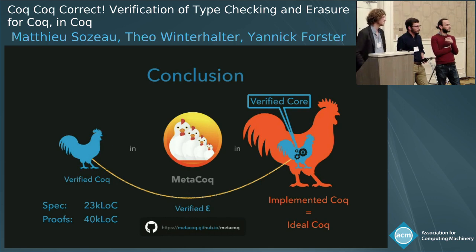So I wonder whether you guys are planning to generate a .vo file that can be independently checked by this ideal Coq or not? It's a matter of engineering. I mean, we could actually write a standalone program now that checks the .vo files. Are there any features currently in .vo files that fall outside your verified code? Yeah, so the eta conversion, template polymorphism, and modules. Okay. It's a bit unfortunate for template polymorphism because it's actually used in the standard library. Okay. So what we do check, I mean, we have running examples now of the HoTT library, which is not using this old feature, but rather using cumulative polymorphic inductive types, which we can check this way.